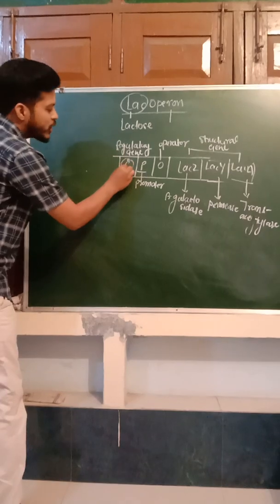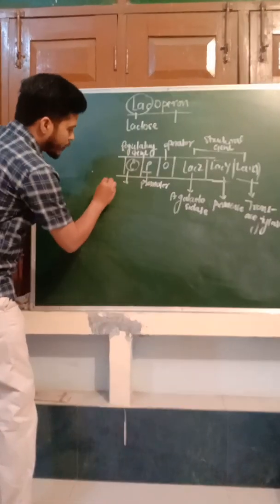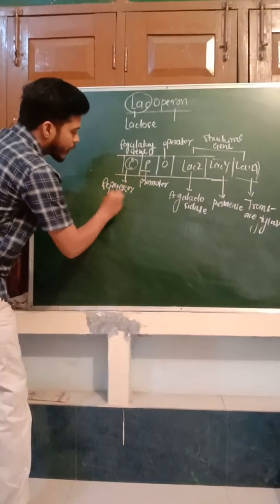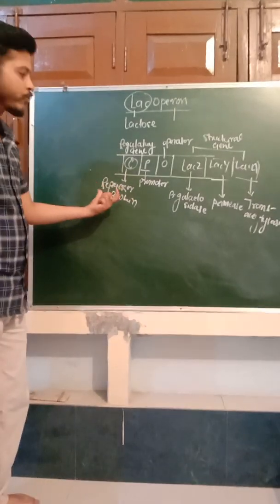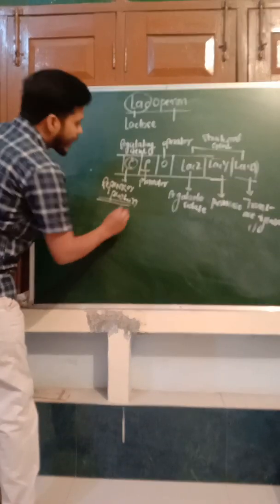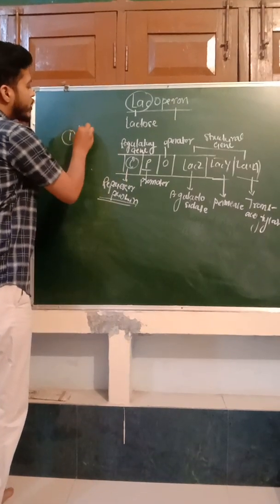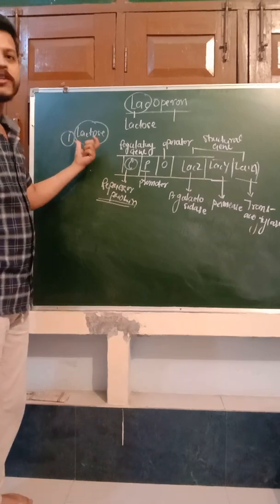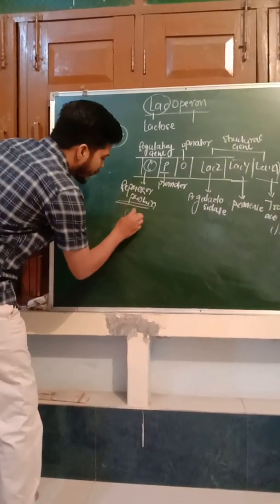Next, the regulatory gene synthesizes a protein that is called the repressor protein. Important, this repressor protein acts as an inhibitor which inhibits the process of transcription. So there are two cases, the presence and absence of lactose. In the first case, if lactose is present in the cell, that is called positive regulation. If lactose is present in the cell, this repressor protein